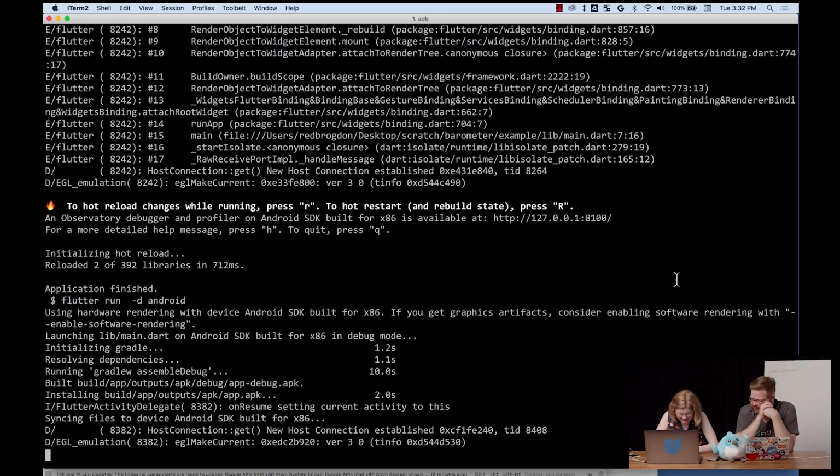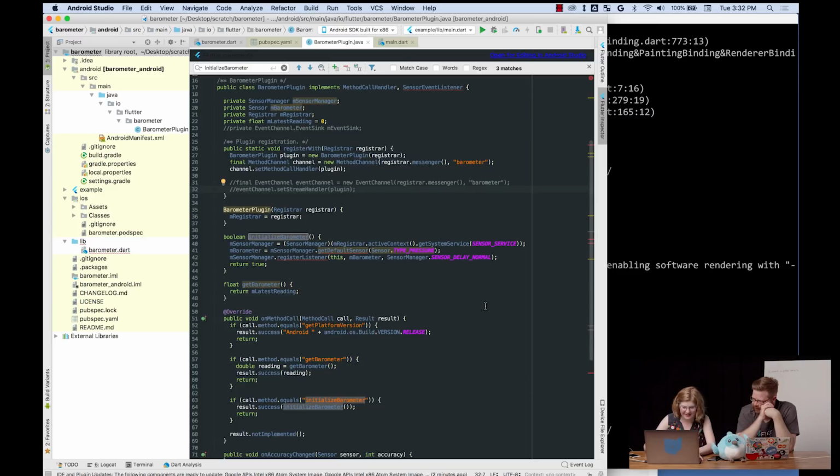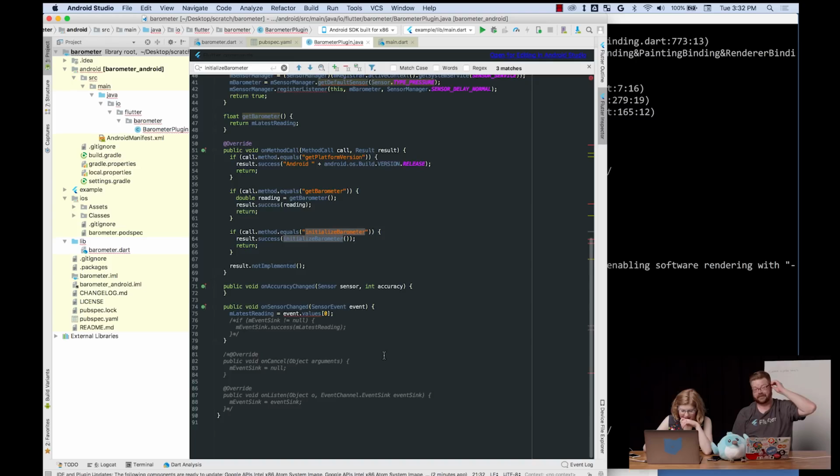Okay, so it is something. Wait, no. It is something that I added. What the heck? Okay, so let us add back the Java. Oh wait, those aren't supposed to have the same name, are they? Oh my god, that should be pressure stream. That's what it is. I remember thinking to look for that when you were in Dart, and I didn't think to look here when we switched over. It must be overwriting the string. Somewhere in the registrar there's a giant map, I assume, of string to channel.